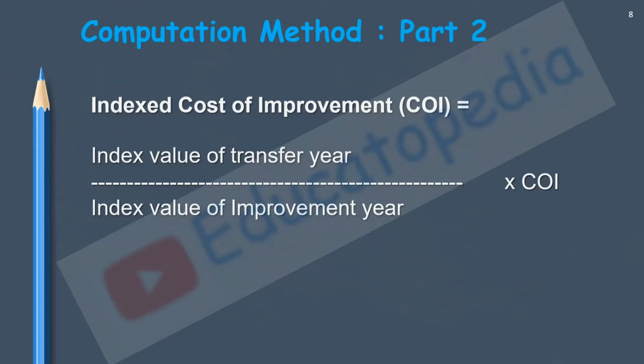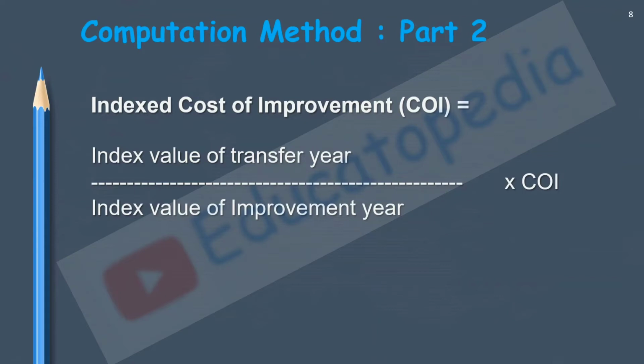So in whatever year I have improved, I will be dividing by that improvement year's index, and the multiplication will be done with the cost of improvement and not the cost of the asset. So both formulas are very easy. We'll multiply by the index value of the year in which we are actually transferring, and divide by the index value of the particular year in which we acquired the asset or improved our asset, and multiply it with the respective costs.